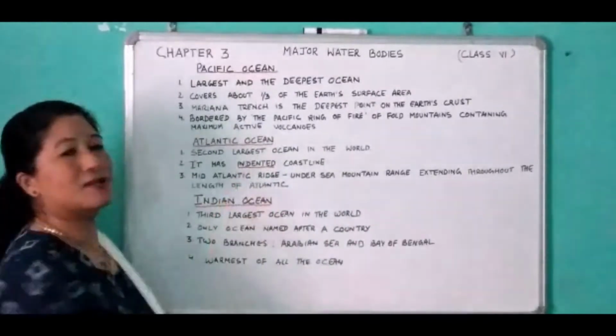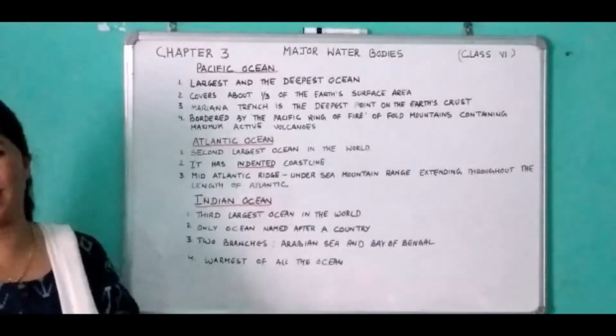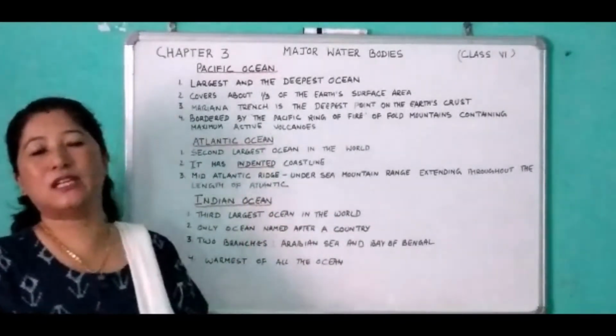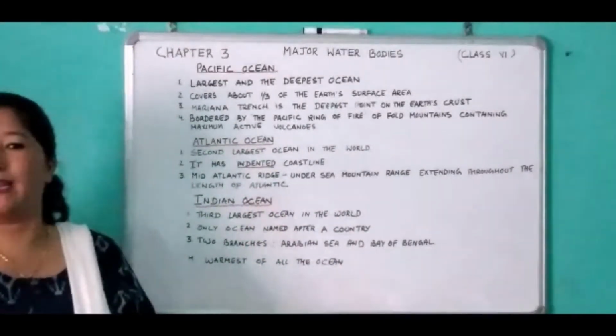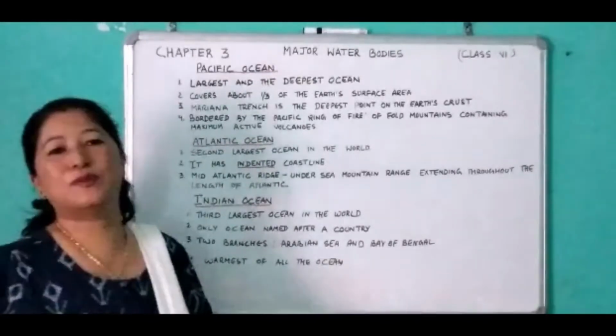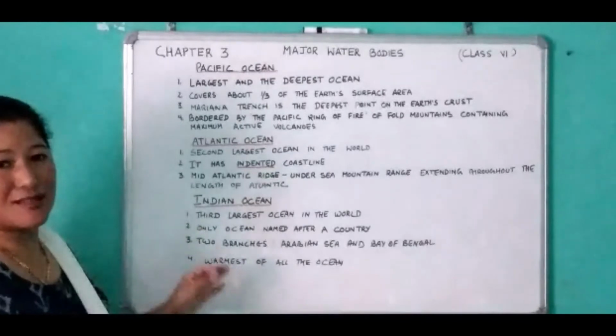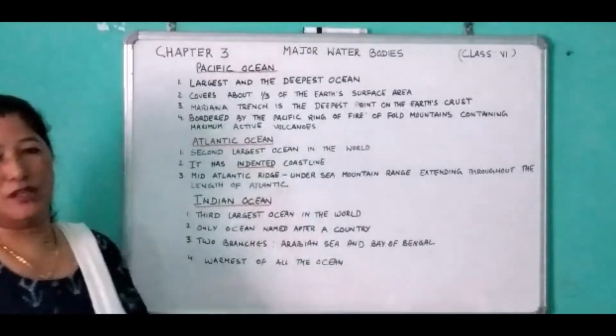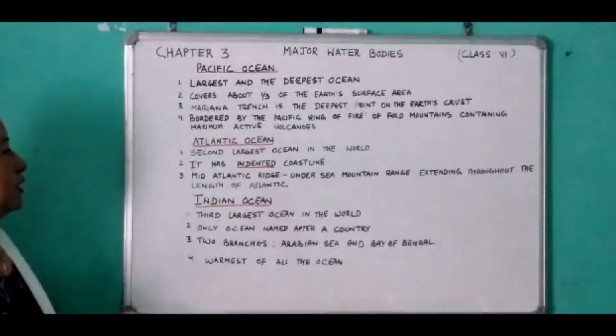Now indented means uneven, or we can say undulating coastline. So because of this indented coastline, it makes an ideal location for natural harbors and ports, and it's one of the busiest sea routes in the world. Busiest ocean in the world.